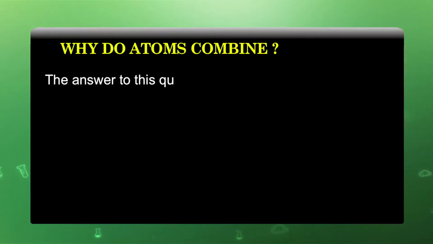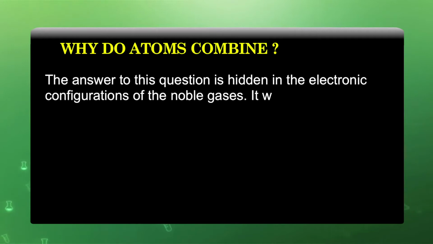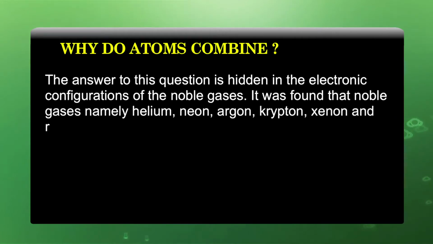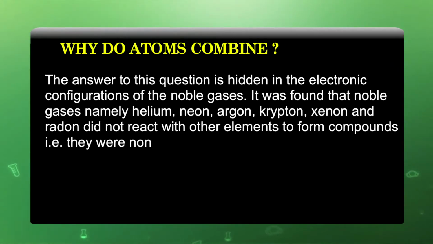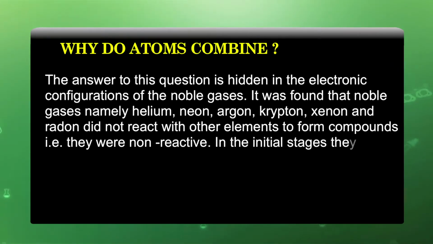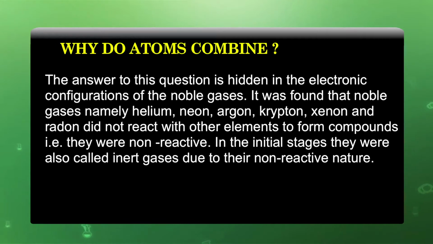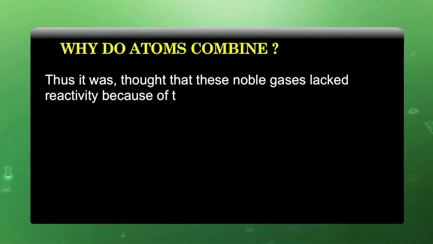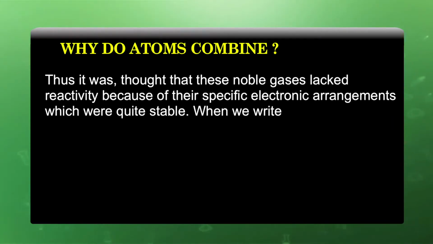The answer to this question is hidden in the electronic configuration of noble gases. It was found that noble gases, namely helium, neon, argon, krypton, xenon and radon, did not react with other elements to form compounds. That is, they are non-reactive. In the initial stages, they were also called inert gases due to their non-reactive nature. Thus, it was thought that these noble gases lacked reactivity because of their specific electronic arrangements, which are quite stable.